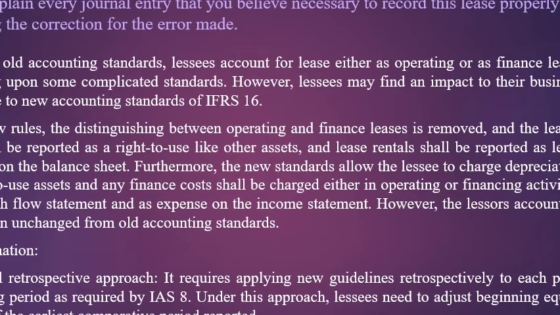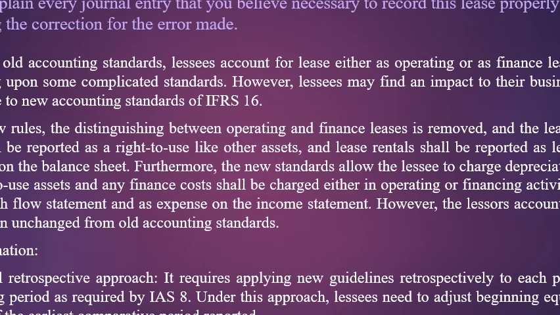Next, let's see question 14. Discuss the above situation. In your discussion, be sure to include what you determine about the lease and how you advise the company to account for this lease. Explain every journal entry that you believe necessary to record this lease properly, including the correction for the error made. Under all accounting standards, lessees account for leases either as operating or as finance leases, depending upon some complicated standards. However, lessees may find an impact to their business model due to the new accounting standard IFRS 16.